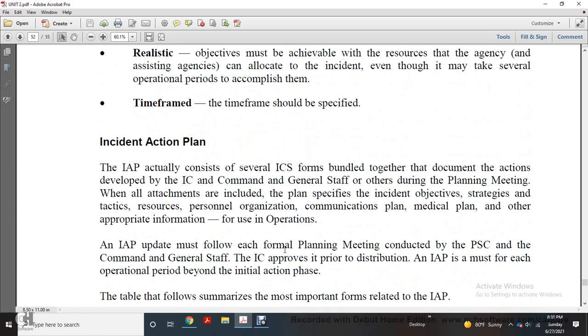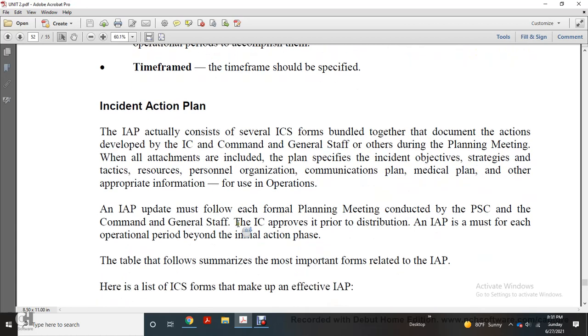The incident action plan actually consists of several incident command system forms bundled together with the documentation of actions developed by the incident command with the command and general staff during the planning meeting. All attachments include the plan specified with the incident objectives, the strategy, the tactical resources, the personnel organization, communication plan, medical plan, and other appropriate information for use in the operation.